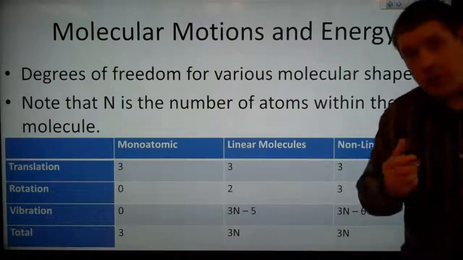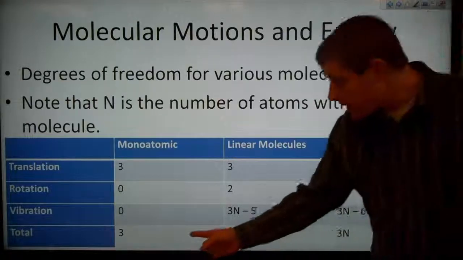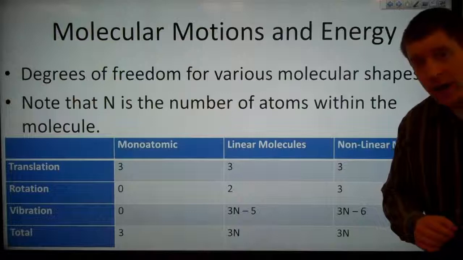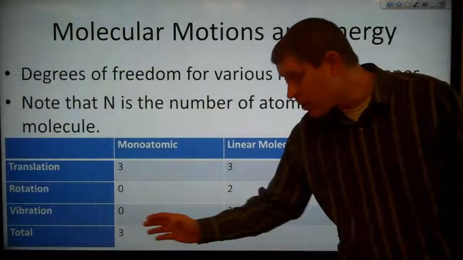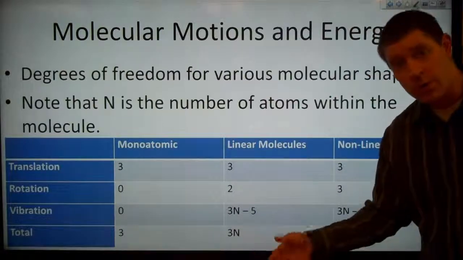All of the remaining degrees of freedom have to be vibrational modes. And we always have a total of 3 times however many atoms we have in the molecule. So if it's monoatomic, our total is 3. If it's diatomic, it's 3 times 2, so 6.